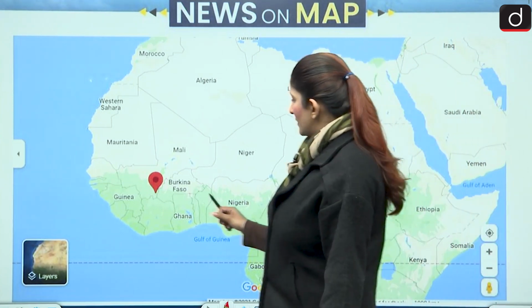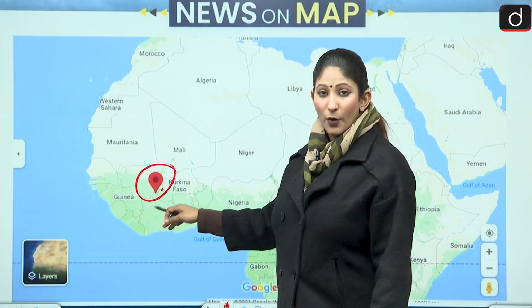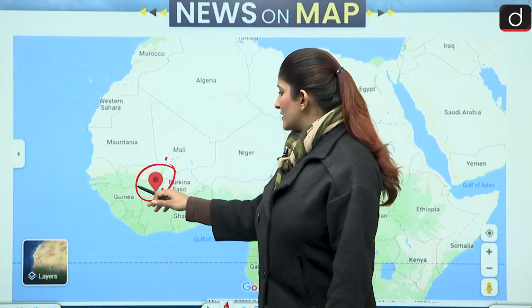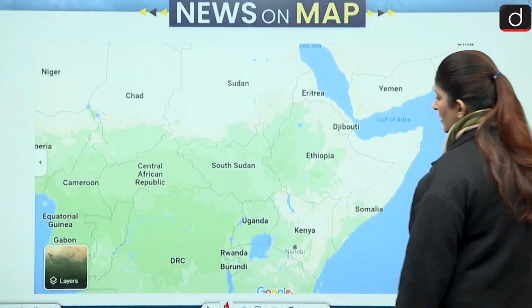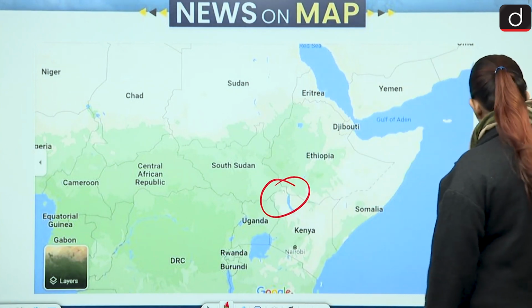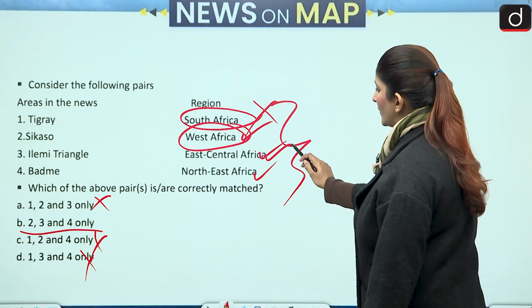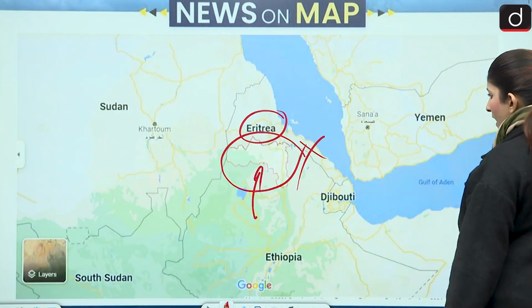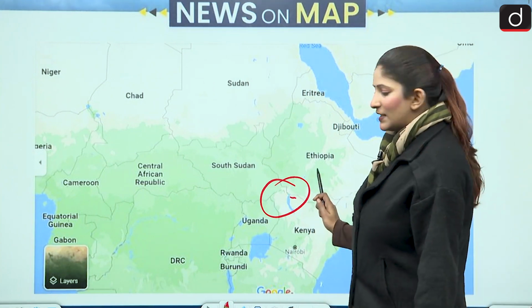Sikasso lies here. Okay. In Mali, near the Burkina Faso border. And it lies in Mali. This is correct. Then we have another region, that is, of course, Ilemi Triangle, lying over here, near the borders of Uganda, South Sudan, and Kenya. Okay. And here we had, of course, East Central Africa. This is East Central Africa. As you can see, this region, towards the east and central.